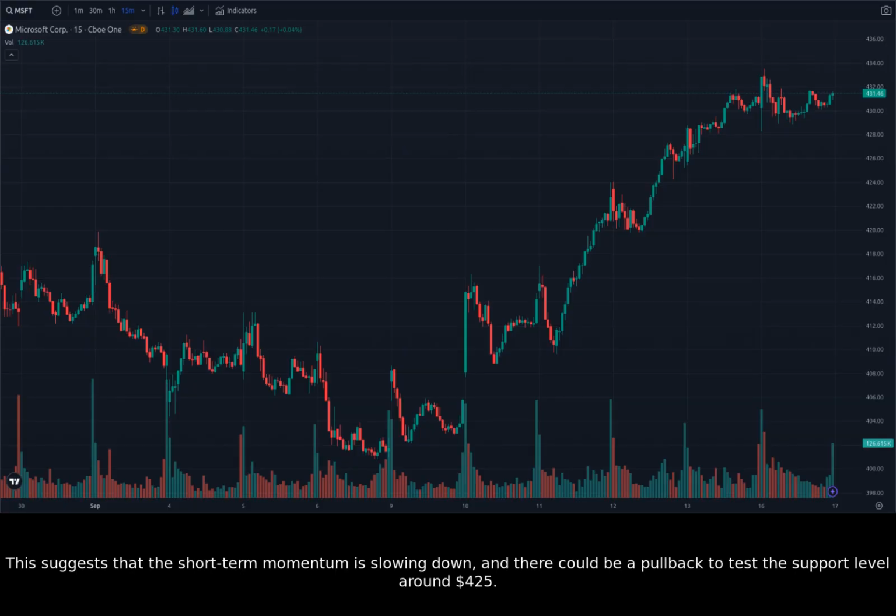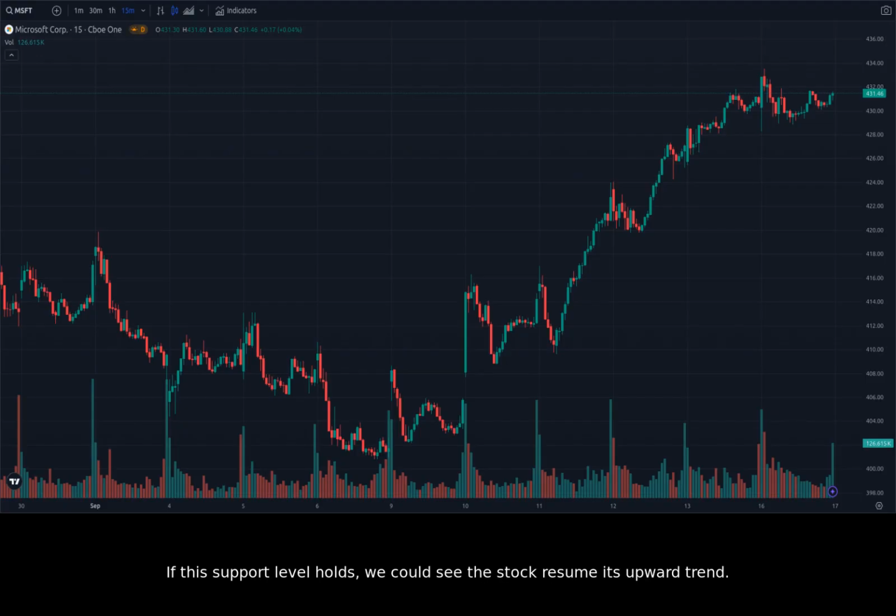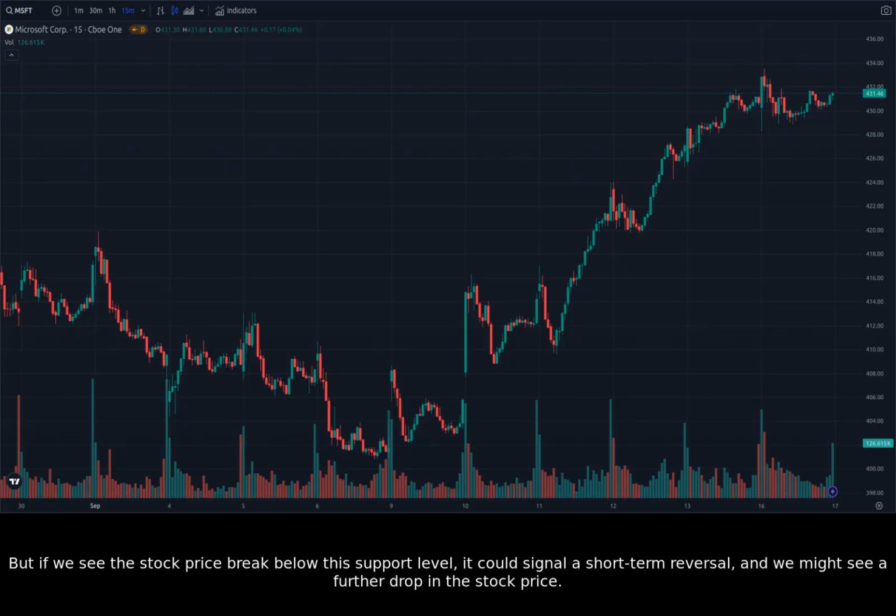This suggests that the short-term momentum is slowing down, and there could be a pullback to test the support level around $425. If this support level holds, we could see the stock resume its upward trend. But if we see the stock price break below this support level, it could signal a short-term reversal, and we might see a further drop in the stock price.